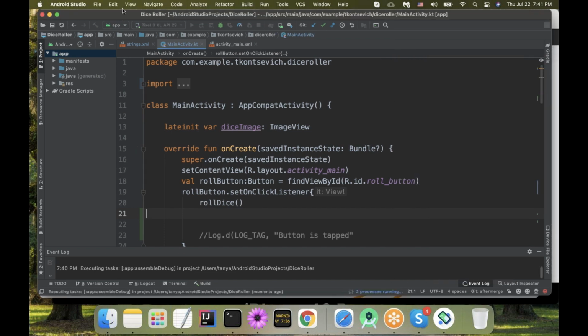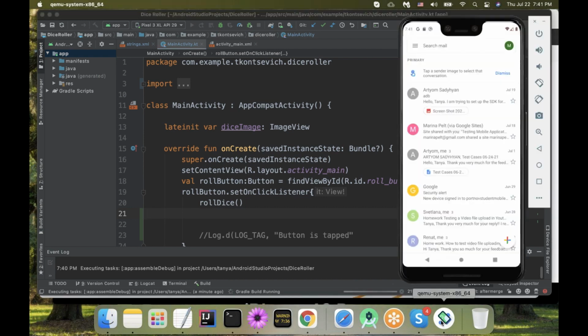So Gradle is running the build over here. Sometimes I'm grateful for these moments when I can just not say anything and blame Gradle for taking so long.